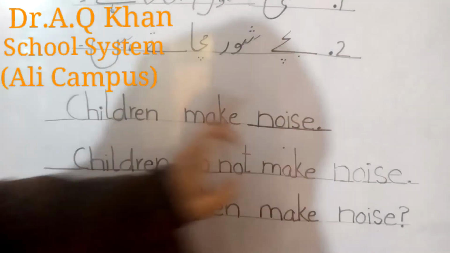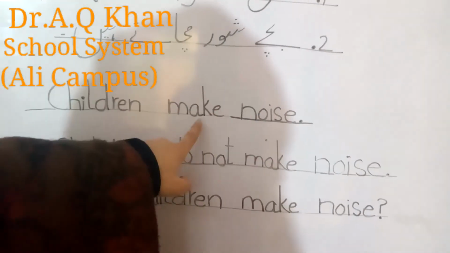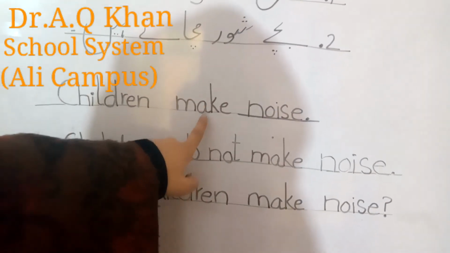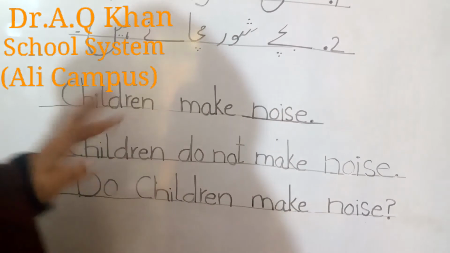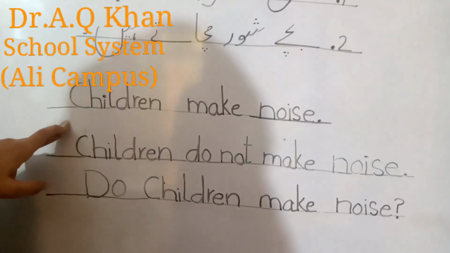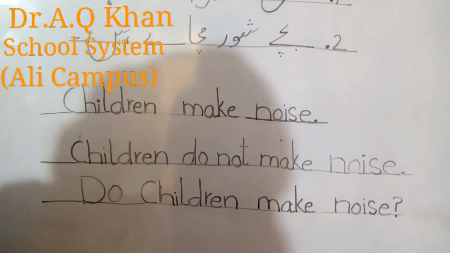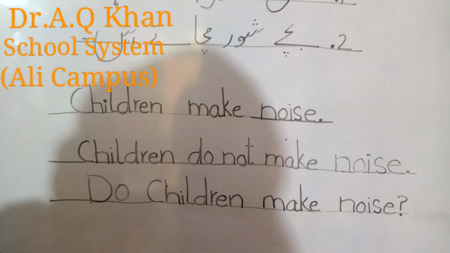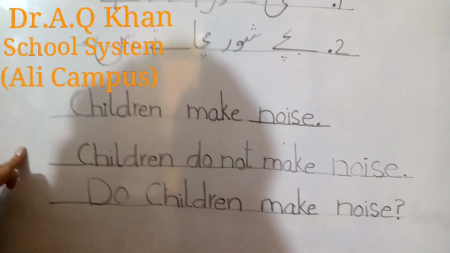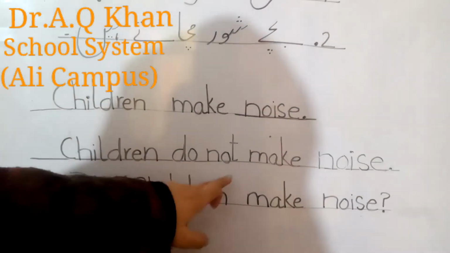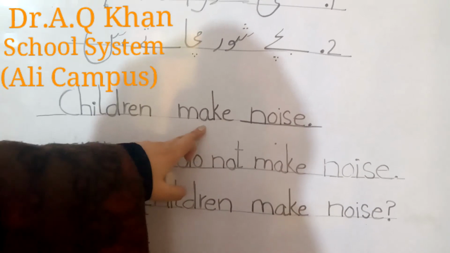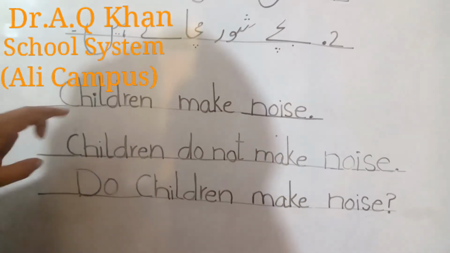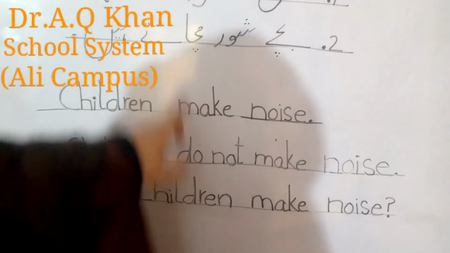So here is the example: children make noise. We have not added s or es with make. It is the simple first form, make, because our subject children is plural. So the negative sentence of this example would be: children do not make noise. Now you can see that I have said do not because our verb is in the simple first form, without s or es.